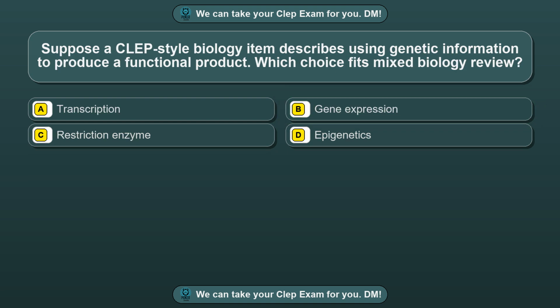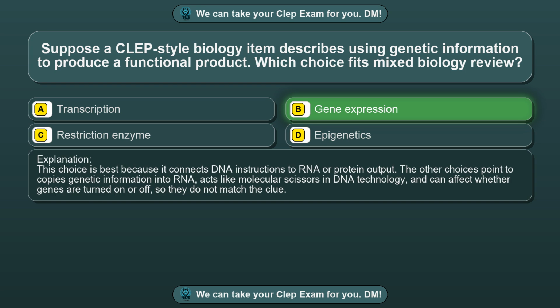Question 20. Suppose a CLEP-style biology item describes using genetic information to produce a functional product. Which choice fits mixed biology review? Option A, transcription. Option B, gene expression. Option C, restriction enzyme. Option D, epigenetics. The correct answer is option B, gene expression.